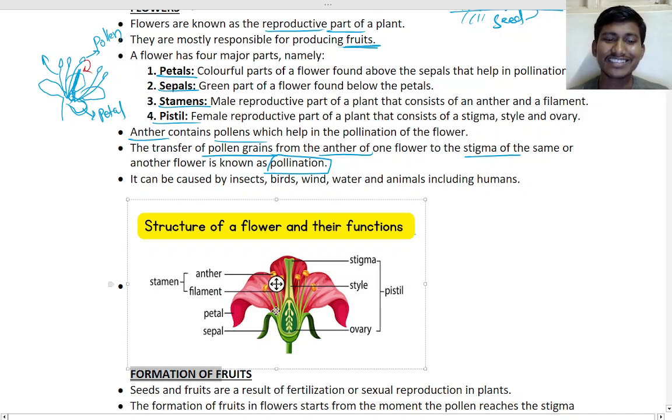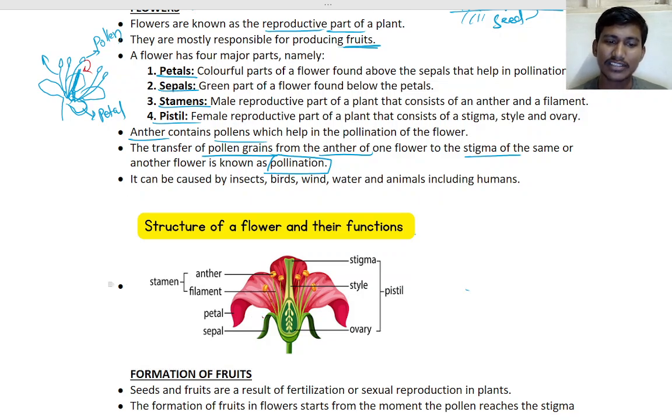And next are these smaller parts, right? What are these? These are the stamen, that is the male part. So this whole part is the stamen. In that, the upper part is the anther. This is the anther, this is the filament. Okay, this is the filament.